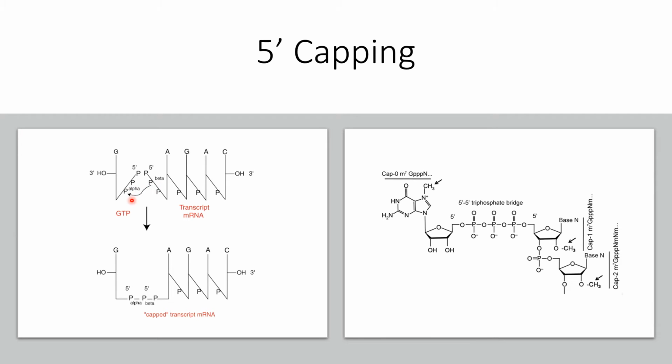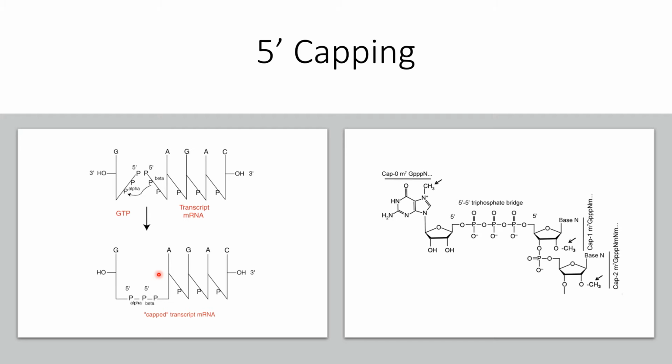So again, at the end of this, what you will be getting is a structure like this. You have the mRNA, which contains its alpha and beta phosphate, which has been attached with the alpha phosphate of the GTP. So again, you have a triphosphate formed here between the two 5' ends, right? So GTP the 5' end, mRNA the 5' end interact. So it is a 5' triphosphate group formation taking place between these two molecules with the help of two enzymes.